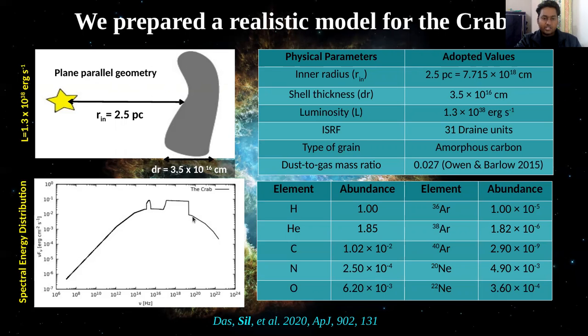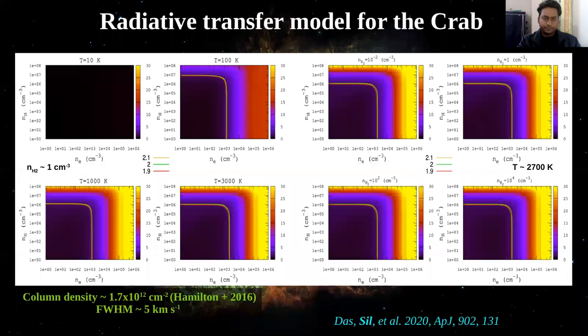And this is the spectral energy distribution. Here it is for the interstellar radiation field in 31 Draine unit, and this is the X-ray intensity used in our spectral energy distribution. And luminosity is used roughly of the order of 10 to the power 38 erg per second. And for the type of grains, we used amorphous carbon grain, which is modified according to the Wen and Barlow 2015 paper. And the dust to gas mass ratio is kept at 0.027.